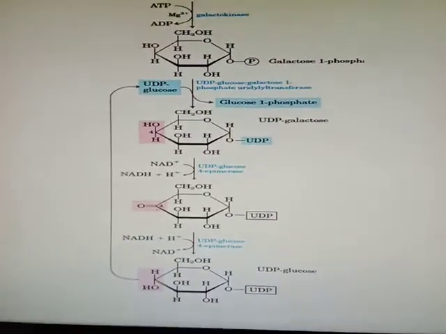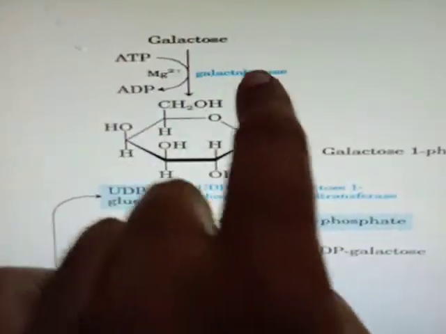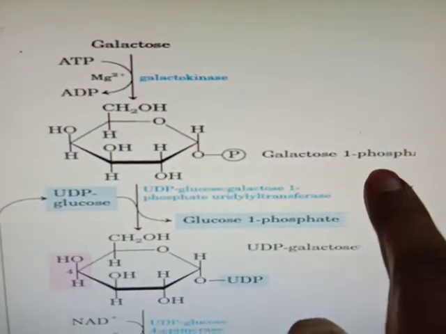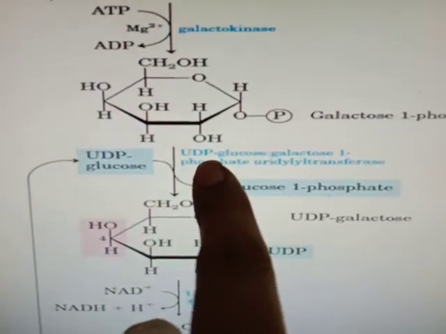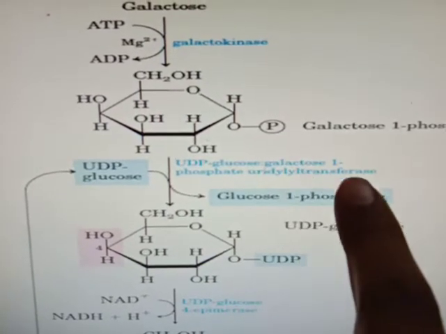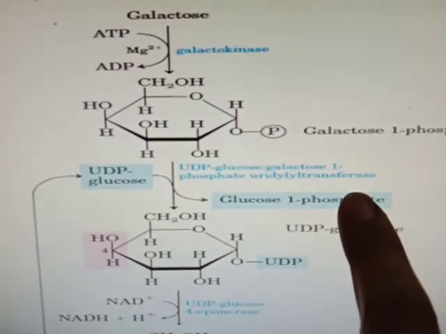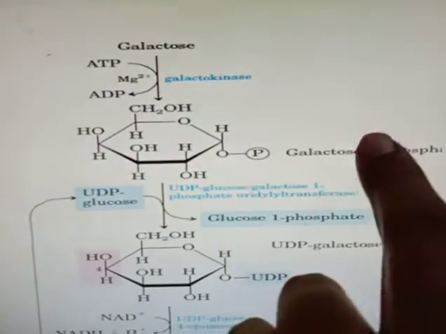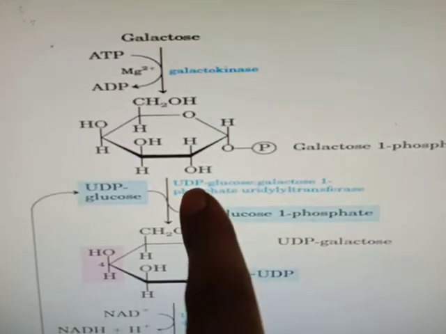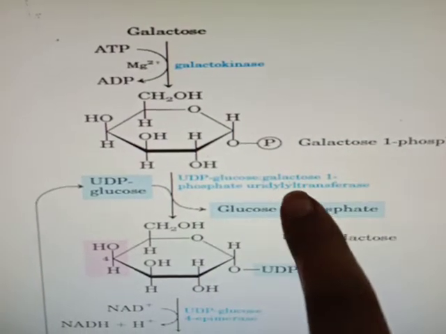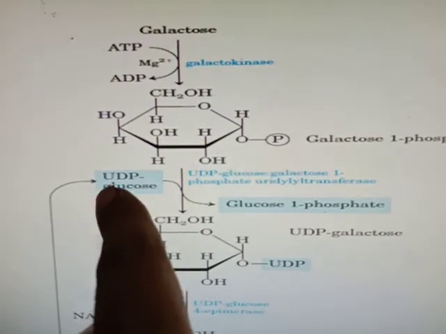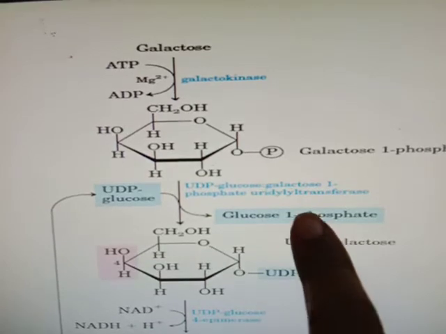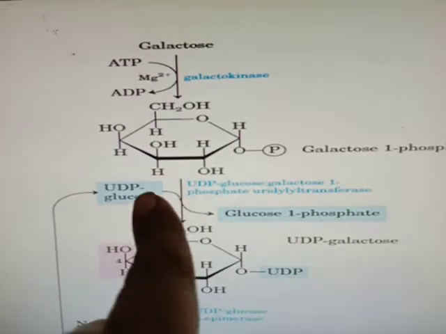Next is galactose. First, the galactokinase enzyme converts galactose to galactose 1-phosphate. Then, with UDP glucose and galactose 1-phosphate, the enzyme UDP glucose galactose 1-phosphate uridyl transferase acts. Here UDP from UDP glucose is transferred to galactose, and the 1-phosphate from galactose is transferred to glucose.